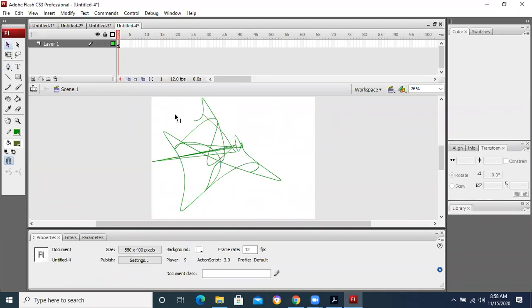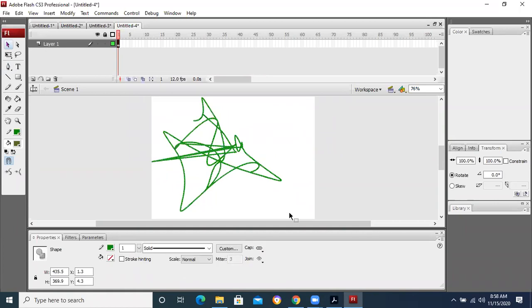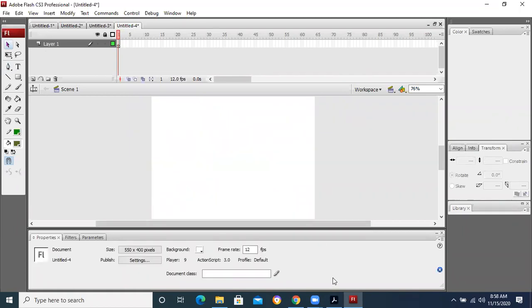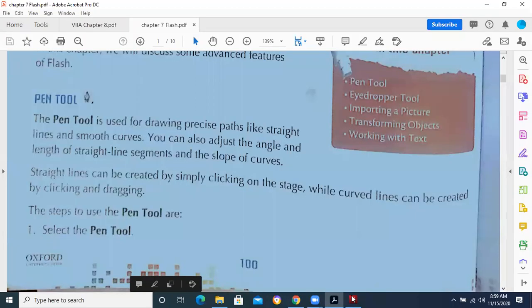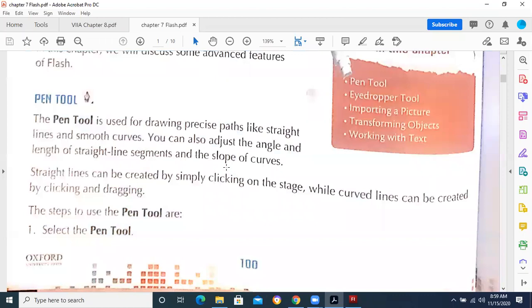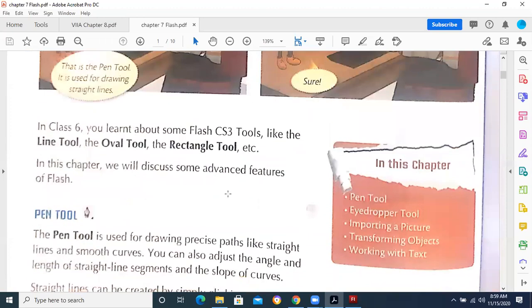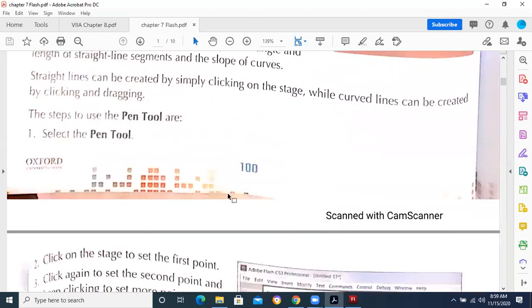So if you need to draw some different things using straight lines or curves, then you are going to take the pen tool. But if you are interested in freehand drawing, then it is recommended that you take the pencil tool or paintbrush tool. The pencil tool and paintbrush tool are much better.